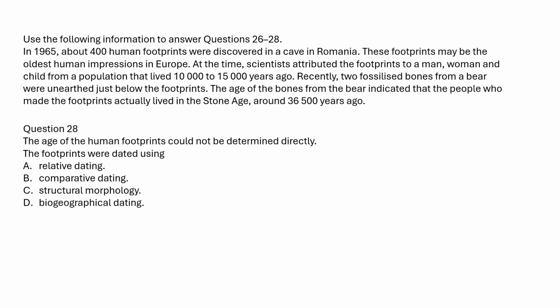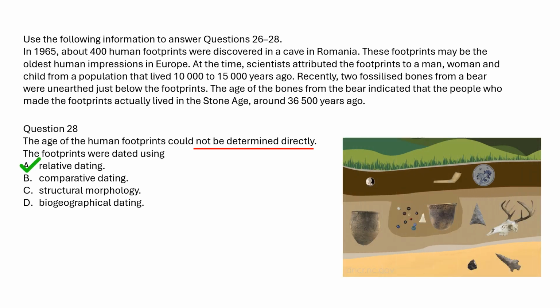Archaeologists use two kinds of dating methods, relative dating and absolute dating. The age of the human footprints could not be determined directly, so absolute dating is eliminated. Thus, footprints were dated using relative dating. In relative dating, we determine which things are older or younger based on their relationships. For example, we know from geology that soil layers near the surface of the ground are usually younger than those deeper down.